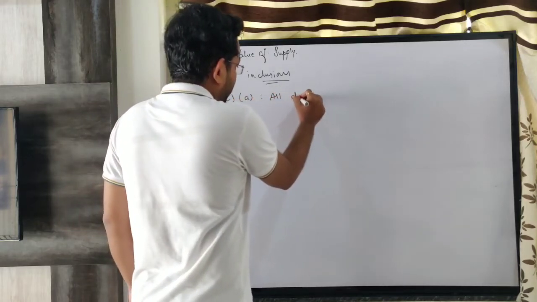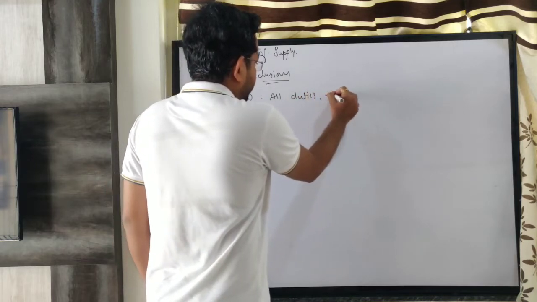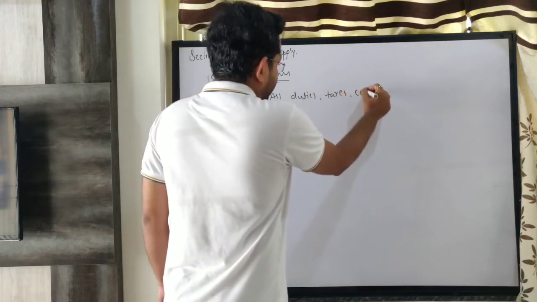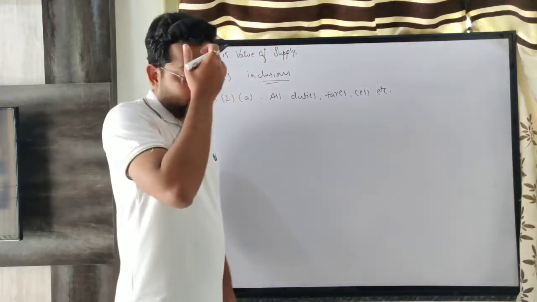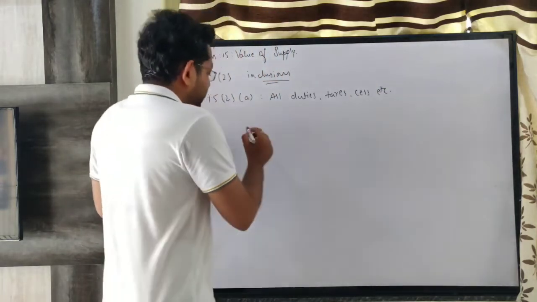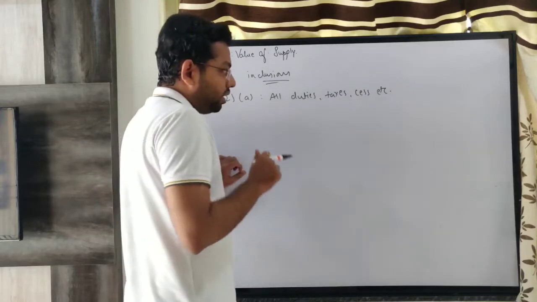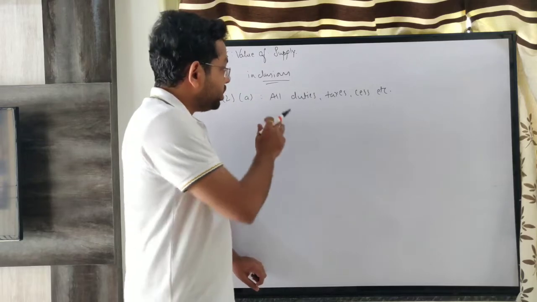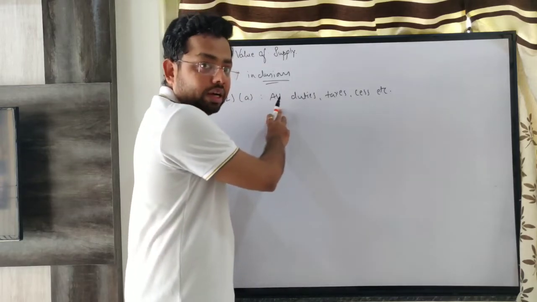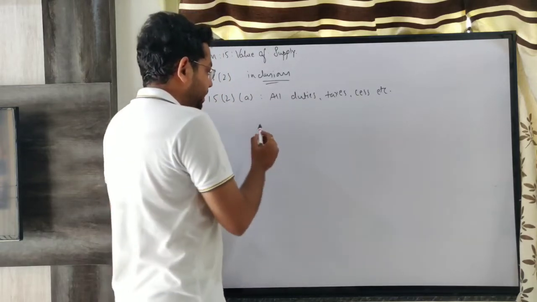All duties, taxes, cess, etc. shall be included. Let us take one example. Say for example, most of the duties and taxes now have been subsumed in GST, but let us take one practical example.